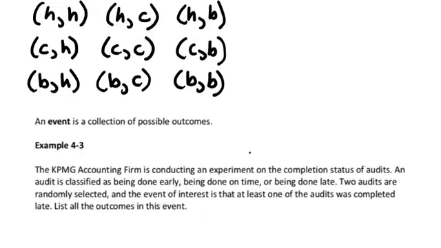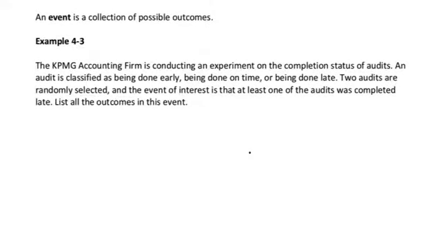An event is a collection of possible outcomes. So in example 4.3, we have an accounting firm conducting an experiment on whether audits have been completed. An audit could be classified as being done early, on time, or late. 2 audits are randomly selected, and the event of interest is that at least one of the audits was completed late. So at least one means it could be one of the audits or both. In this case, there are only 2 audits, so it can't be more than 2.